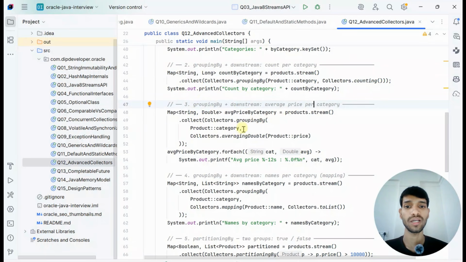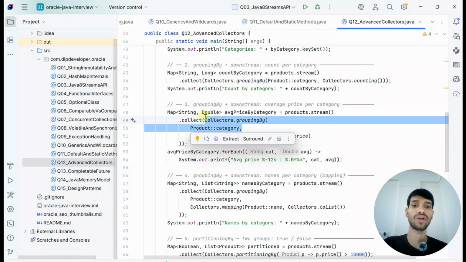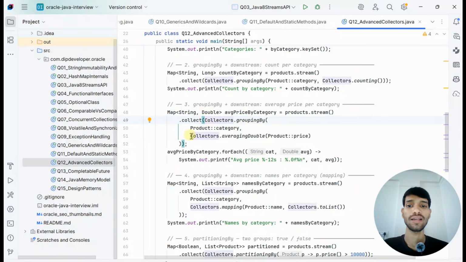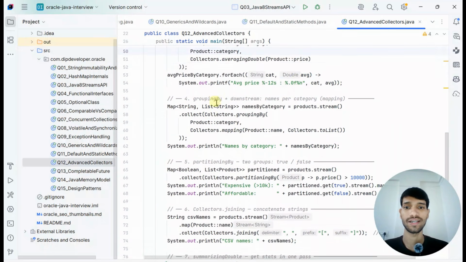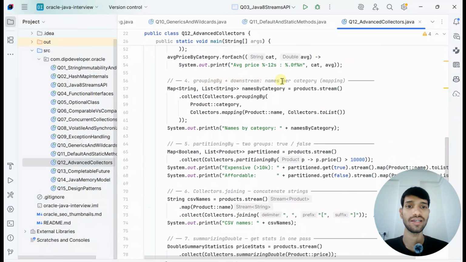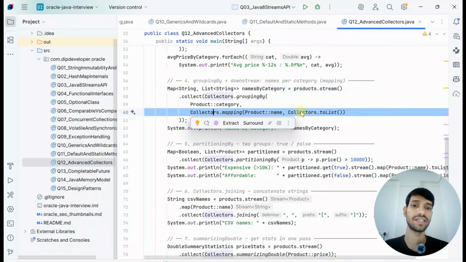So it is grouping the products as per the category, and for that particular category it is summing up the product prices. You can check that as well. Then name per category: it will show the category name, and from that category, the different product names should be listed.